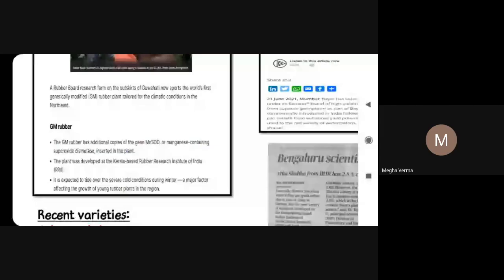Majorly, they have used manganese containing superoxide dismutase. See, you can see the last point: it is expected to tide over the severe cold conditions during winter, a major factor affecting the growth of young rubber plants in the region. That means, in order to cope with the cold conditions, this manganese containing superoxide dismutase enzyme is used in GM rubber.